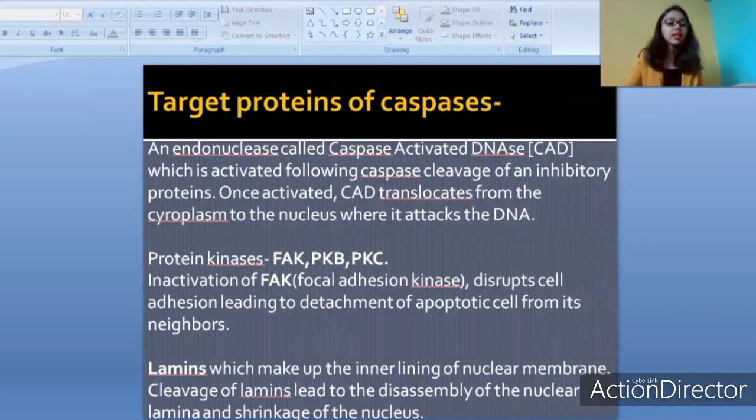Apart from this, there are many other target proteins, like the various proteins required to maintain the cell structure, the intermediate filaments or the actin filaments, etc. All these are cleaved, due to which the cell structure is lost, the cell shape is lost. Also, the enzymes involved in DNA repair are cleaved. Hence, if there's DNA damage, the DNA cannot be repaired, because the enzymes required for DNA repair are all cleaved by our caspases.